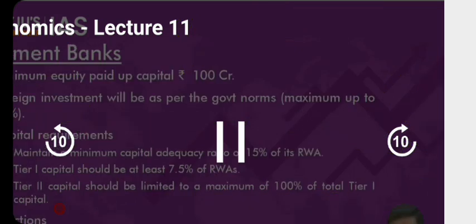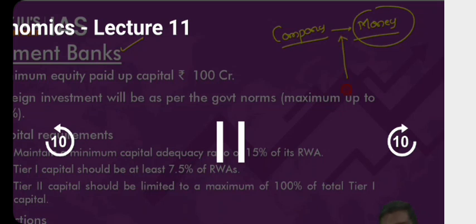The next concept is a payment bank. So what is the minimum paid up capital? I've told it 4 times now, I'll repeat it the 5th time. Imagine here is a company. This company to operate requires money. Anybody who says, no sir, I don't require money, let me know. Then I'll ask you, tell me what is your business model. So this money has to be invested by whom? Owners. And if, let's say you are one of the owners, when you invest, will you own a certain amount of stake, that is equity, in a company or not?